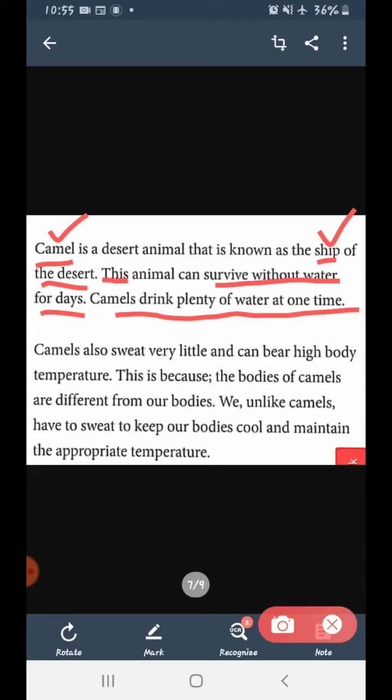Why does it do so? Because they have got a hump on their back. In this hump they store water. So, this is the reason why they drink plenty of water at one time, and then for 3, 4, 5 days they take water from here and hydrate themselves. Clear to everyone? Next,